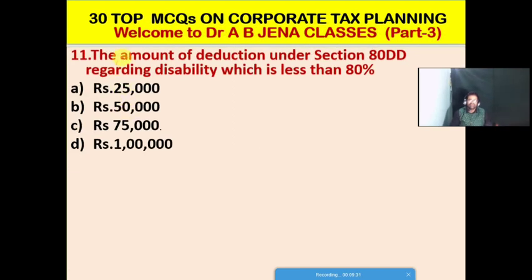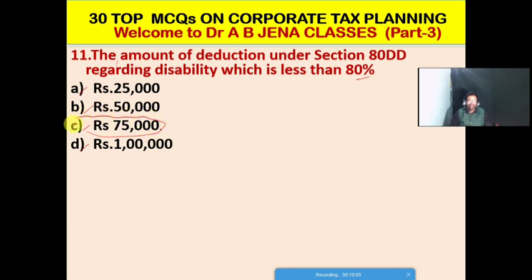So next one MCQ, the amount of deduction under section 80D regarding the disability which is less than 80%. So here what would be the amount available for the deduction according to section 80D of Income Tax Act? A rupees 25,000, B it's rupees 50,000, C it's rupees 75,000, D it's rupees 1 lakh.